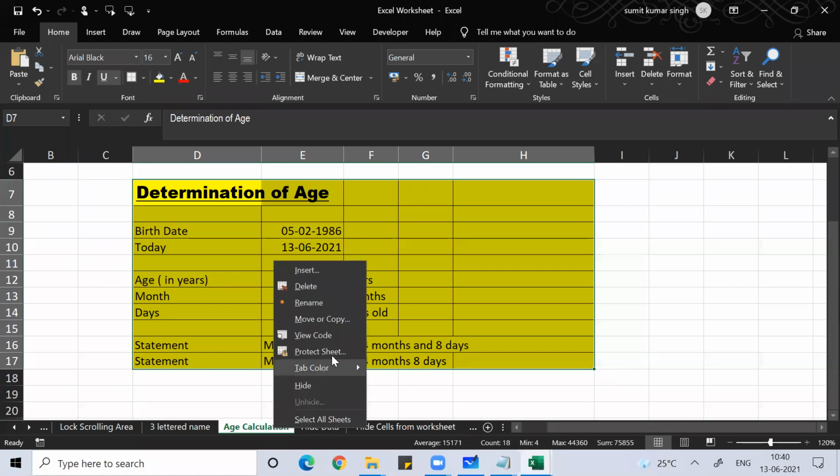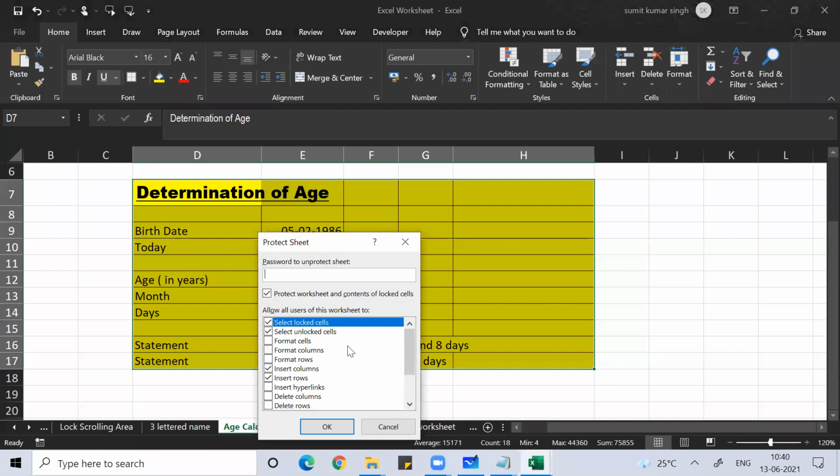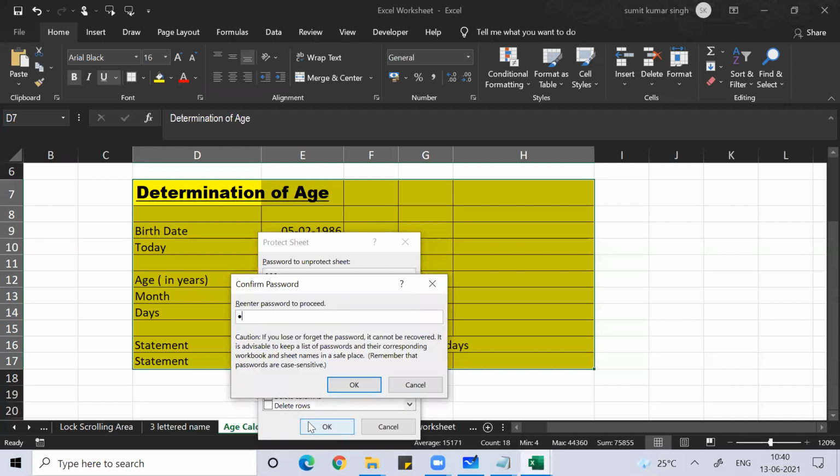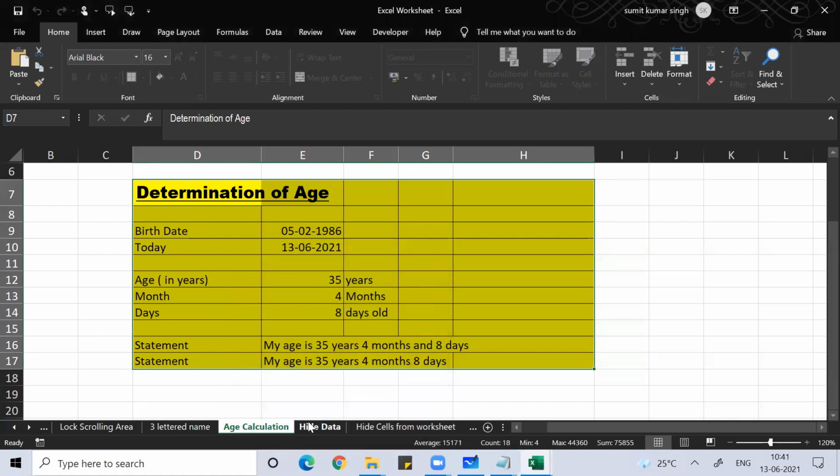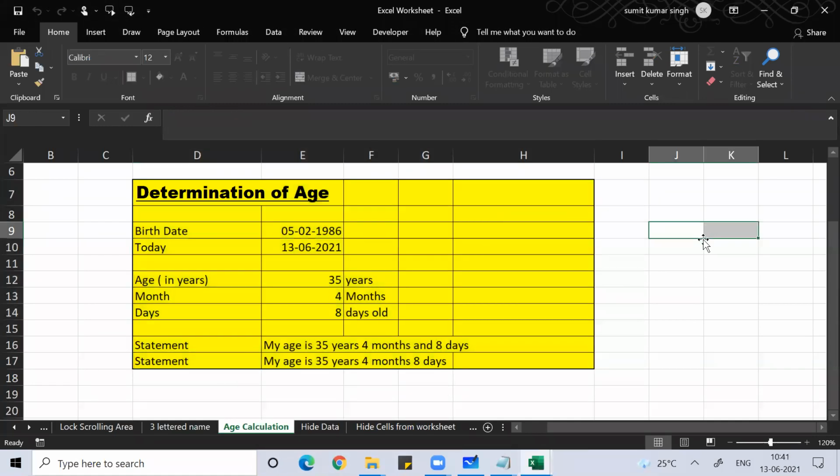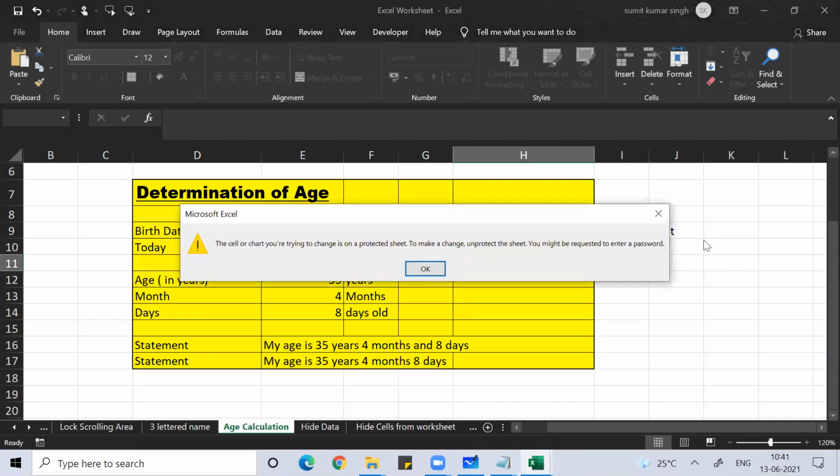Now I'll right click, protect sheet, and put a password. I don't want to allow insert column or row anything. I press OK. Then I enter the password again. Now if you see, I can do anything outside, but I cannot do anything inside.